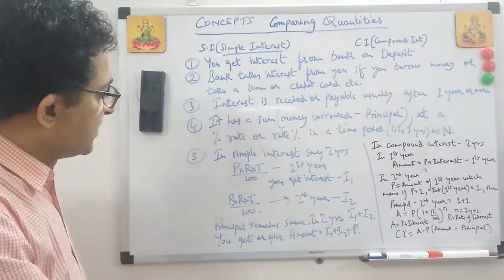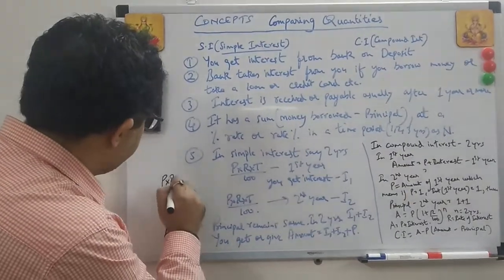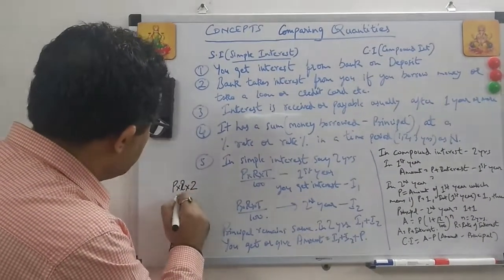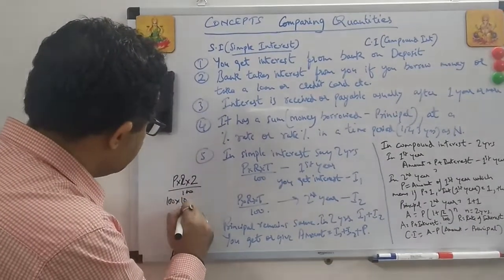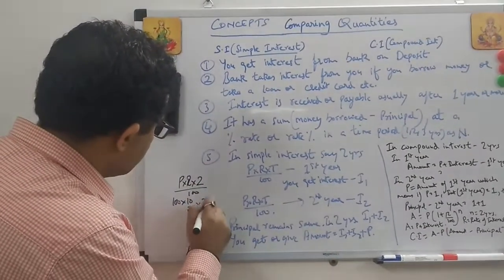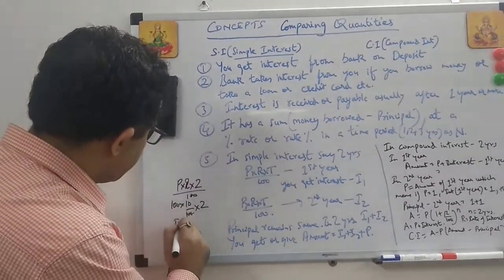Or you can simply take P into R, and if it's for 2 years, you can simply take 2 here, upon 100. Suppose principal was 100 rupees, rate of interest was 10%, 10 by 100 into 2 years. So this is 20 rupees. Interest will be 20 rupees.